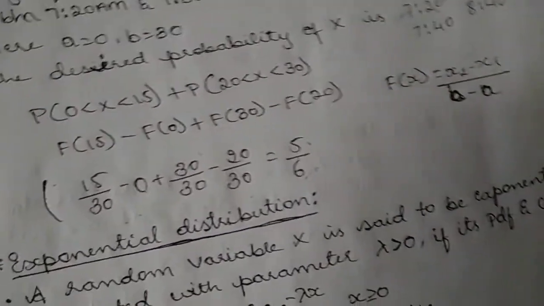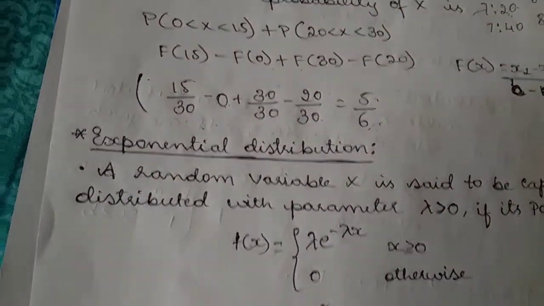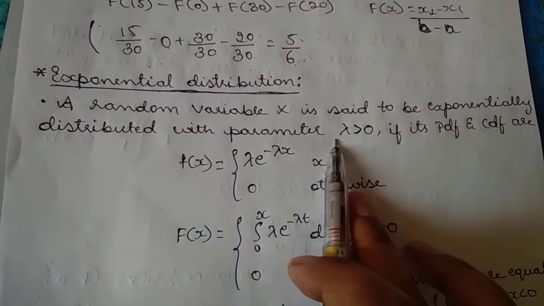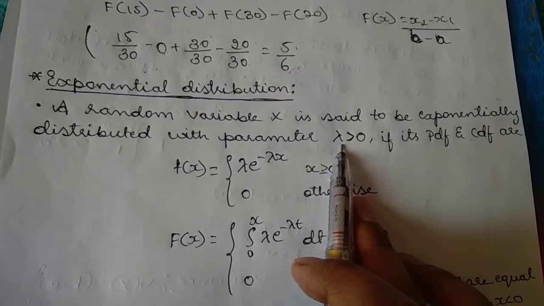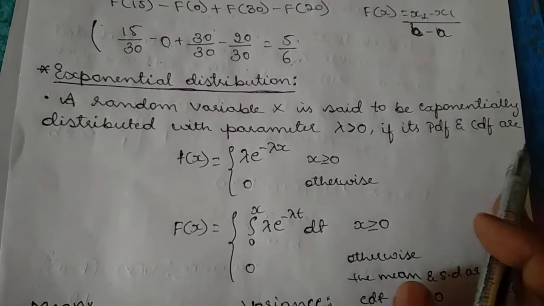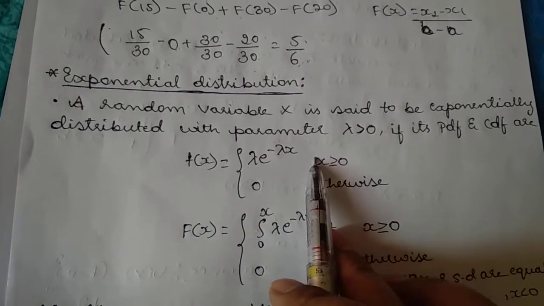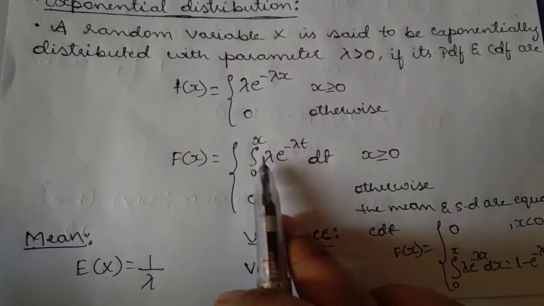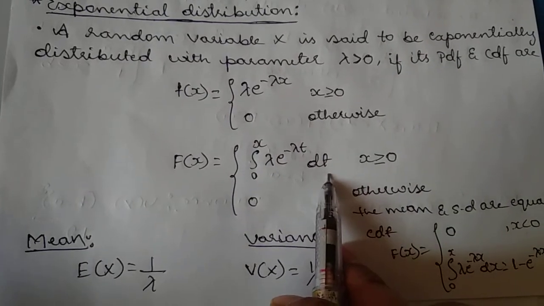Next I'll go for the exponential distribution. If a random variable X is said to be exponentially distributed with parameter lambda, for the exponential distribution I always consider the parameter lambda greater than 0. Lambda is the rate parameter here. Its PDF is f(x) equals lambda e to the power minus lambda x. The CDF is the integration from 0 to x of lambda e to the power minus lambda t dt.